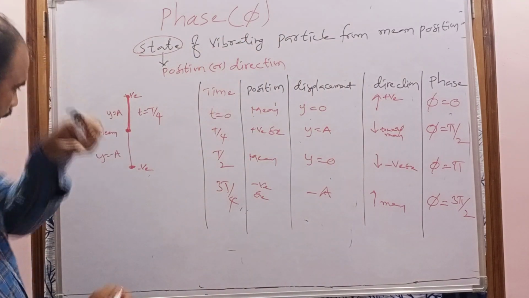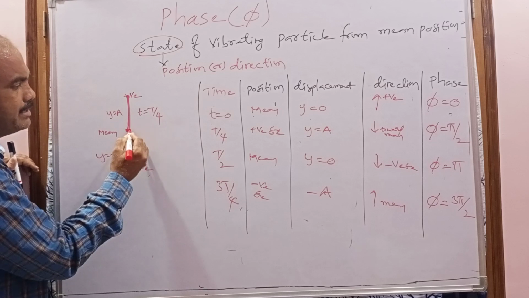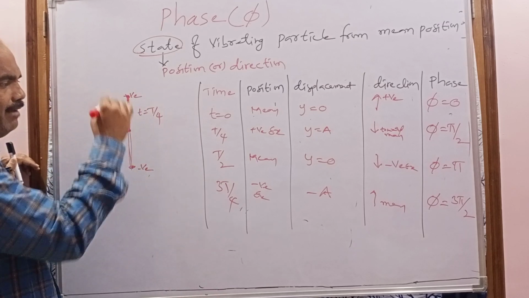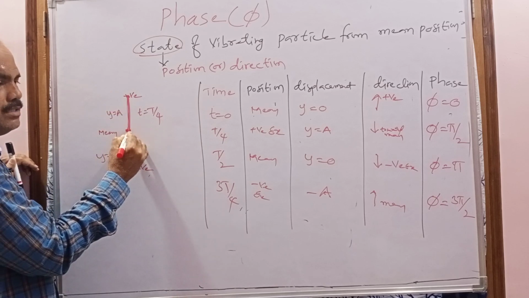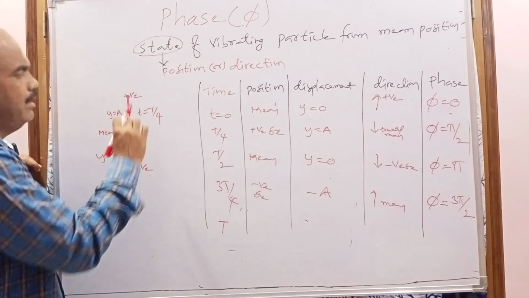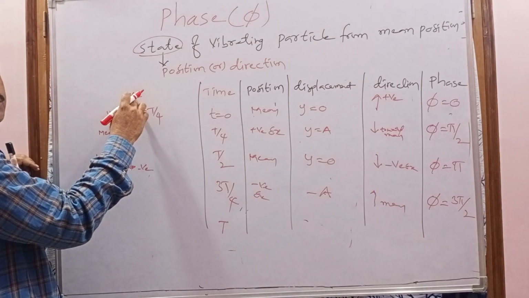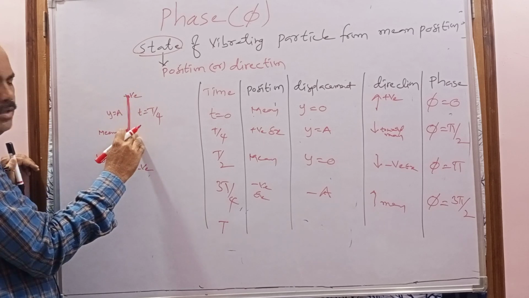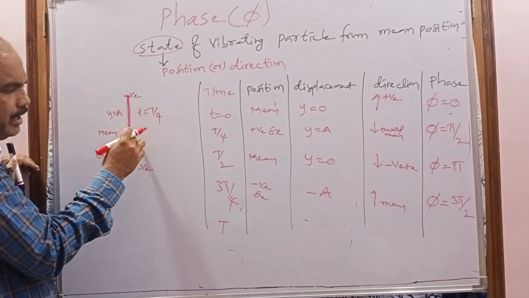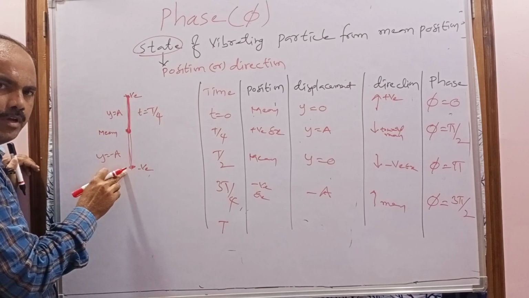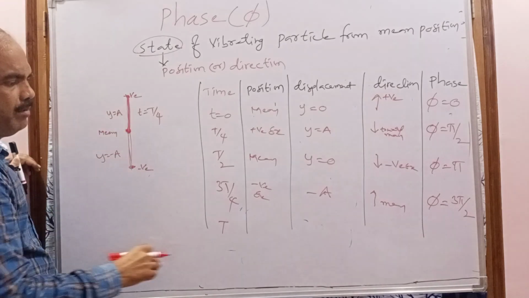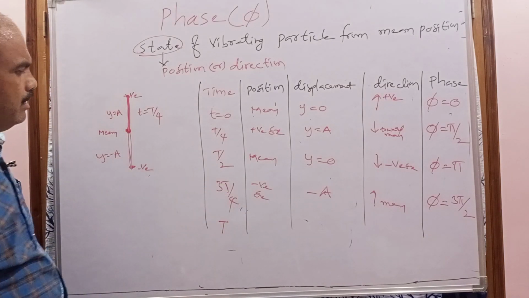After reaching the negative extreme position, it reaches the mean position again. That means it completes one vibration or one oscillation. What is the time taken? One time period, T. T by 4 towards the positive extreme position, positive extreme position to mean position T by 4, T by 4 plus T by 4 is T by 2. Again mean position to negative extreme position T by 4, 3T by 4. Negative extreme position to mean position, again T by 4, 4T by 4. 4T by 4 means T.